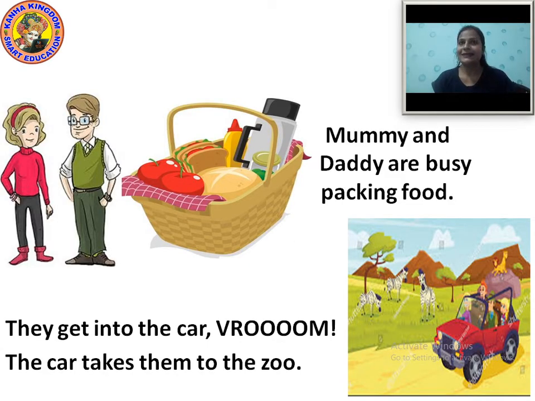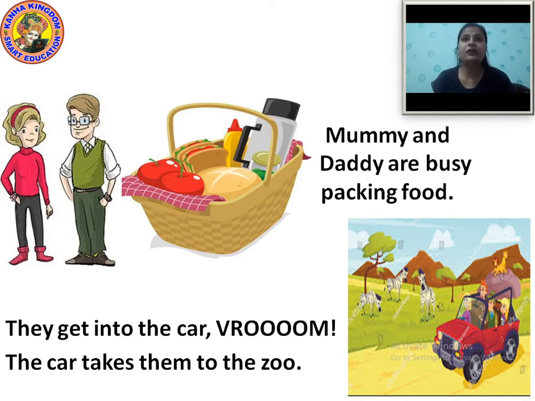Mummy and daddy are busy packing food. They are busy packing food because they are going for a picnic. So what do they need there? They need food to eat.